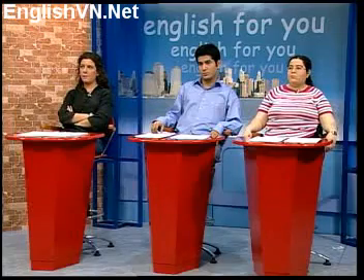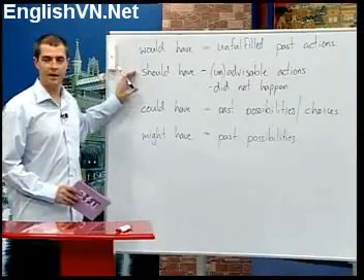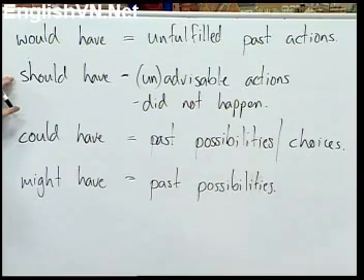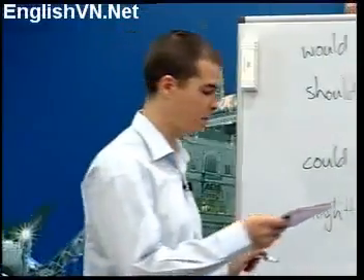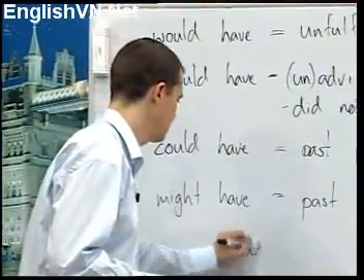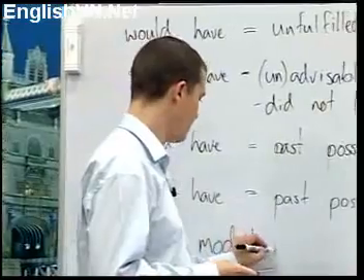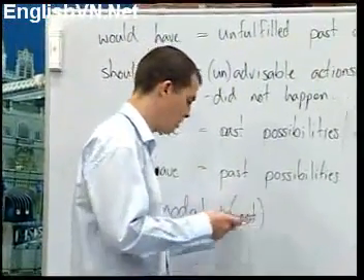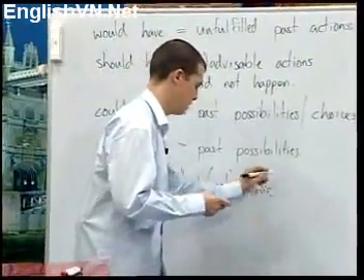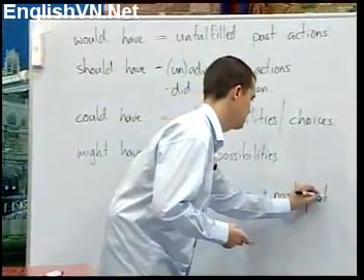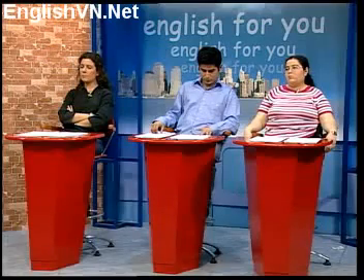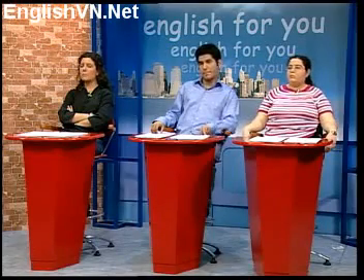So would have: unfulfilled past actions. Should have: advisable or unadvisable actions, but they didn't happen. Could have: past possibilities, past choices. Might have: past possibilities. These are modal auxiliaries that describe past actions, and we make them this way. We have the modal, and in the passive, we make modal plus not or have, and then plus the past participle. Okay, let's practice this now.